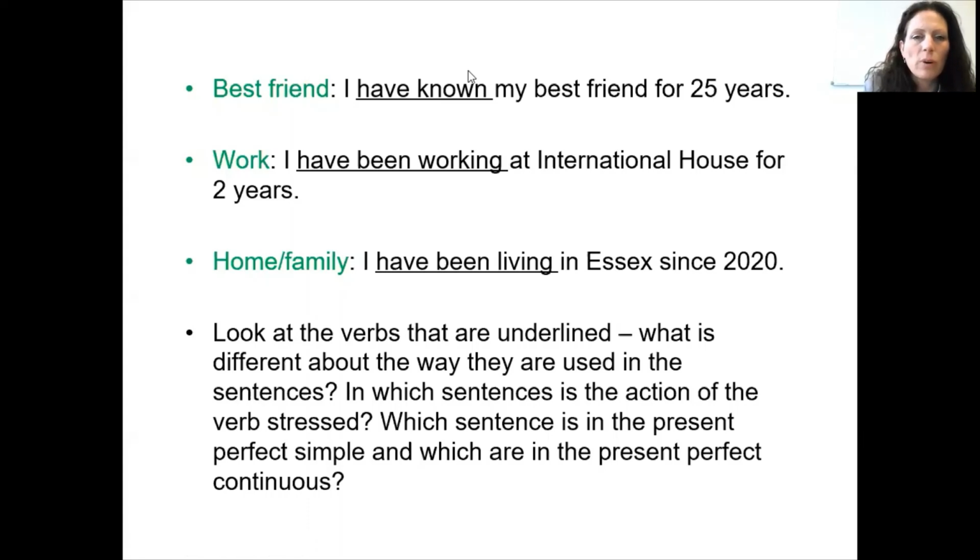In which sentences is the action of the verb stressed, made to be very important in the sentence? And which sentence is in the present perfect simple and which are in the present perfect continuous? Okay, so just think about these questions. Again, you can discuss them with a partner or just make a note of the answers in your notebook. Stop the video if you need to.